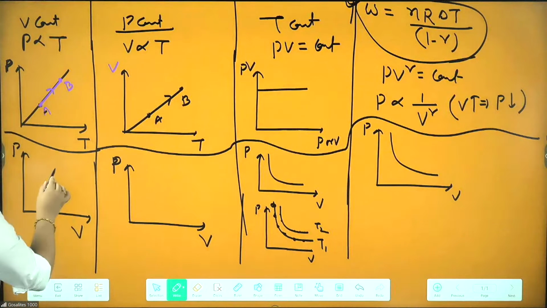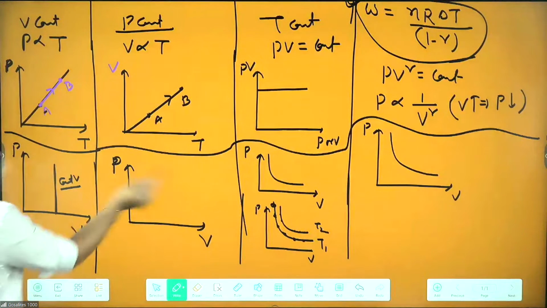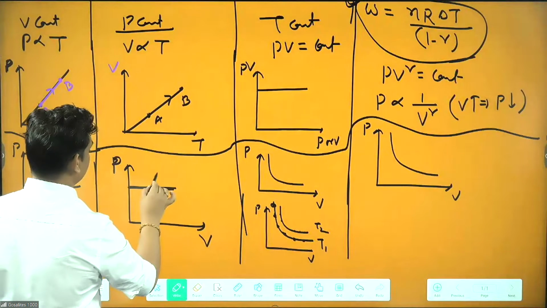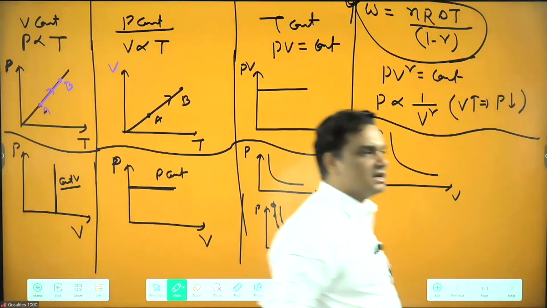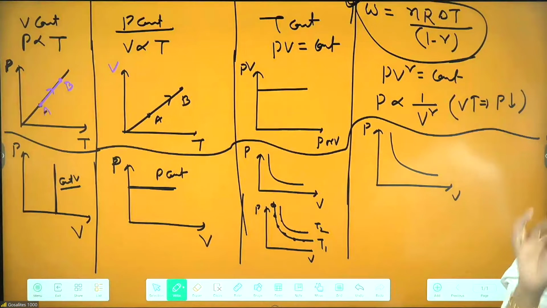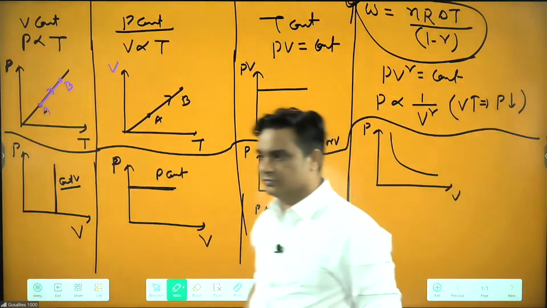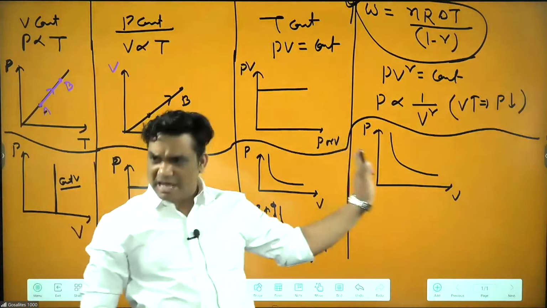So in the PV graph, here volume is constant, and if volume is constant, then you can cut that axis. This is representing your constant volume. For pressure constant, you cut this axis, so this is representing your constant pressure. Graphs for all are written here, because the area of the PV graph represents your work. Do graphs 3 and 4 look alike? They look alike, but they are not the same.